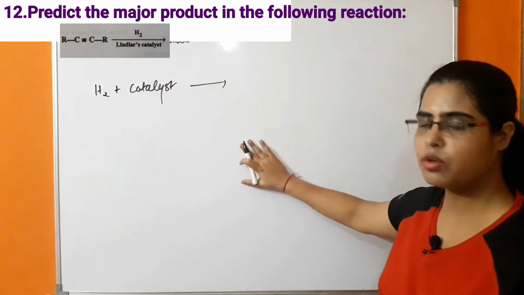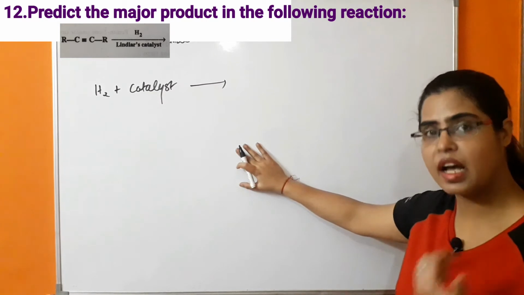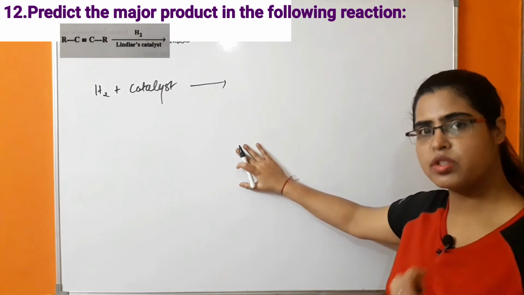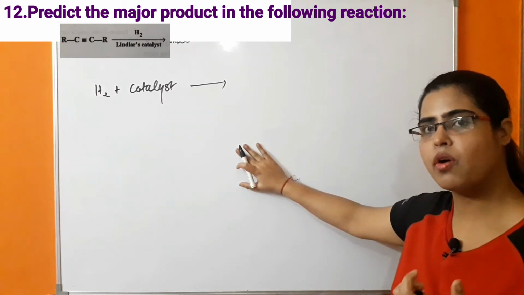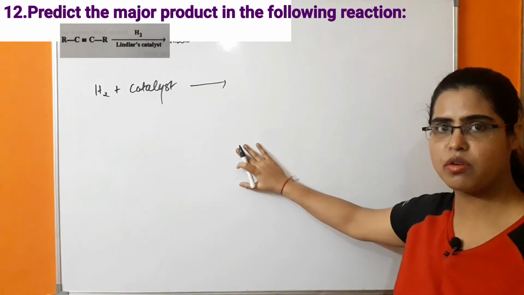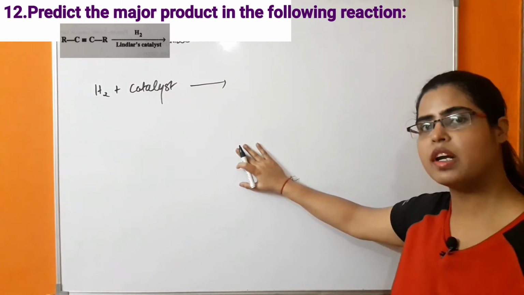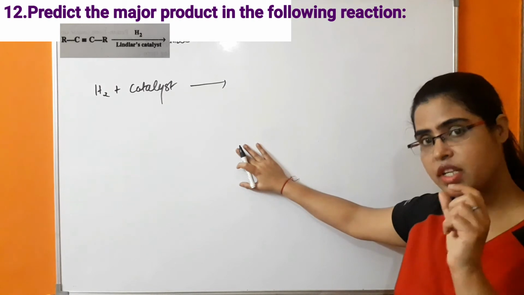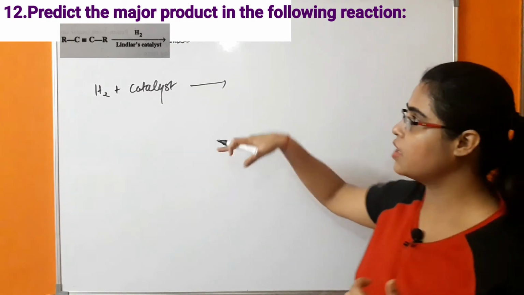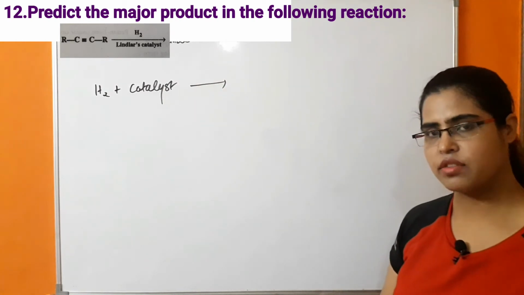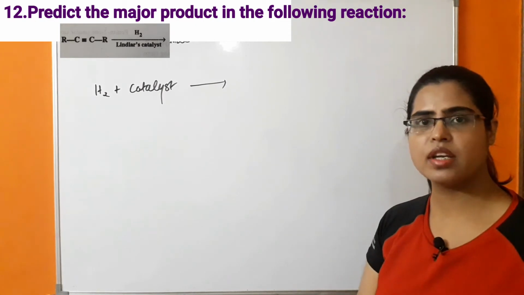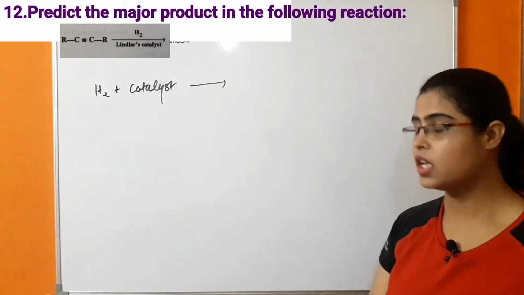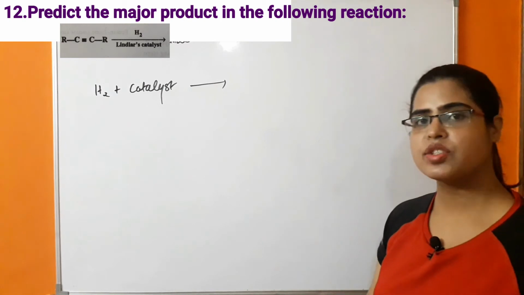In this case we know that the hydrogen molecule is highly stable. So dissociation of the hydrogen bond requires a very large amount of heat energy, because the bond length between the hydrogens is very short, due to which hydrogen cannot directly react with alkyne because of the stability of the hydrogen bond. Because of that the catalyst will be required.